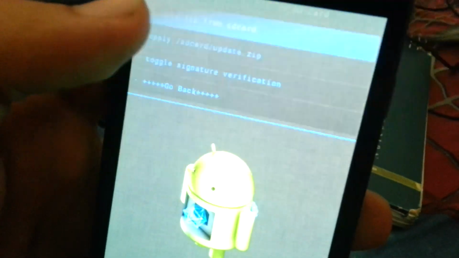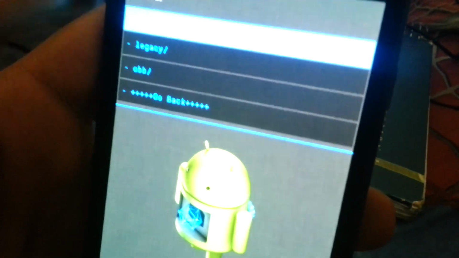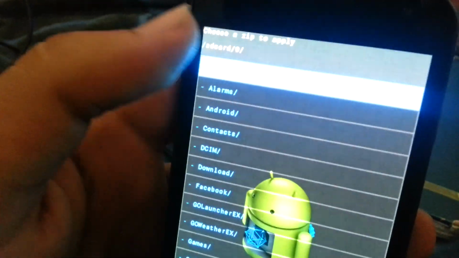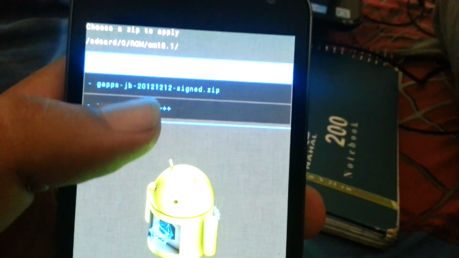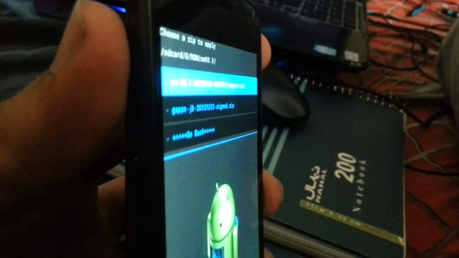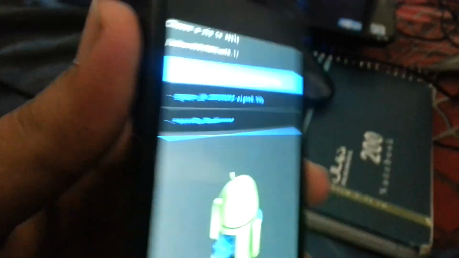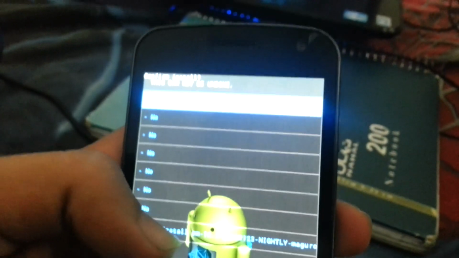So, choose zip from SD card. You have to press this zero thing, the first one, then you have to go to the directory where you have your ROMs inside the ROM folder. Then CM10.1, and I'm not quite sure if you can read it, but it is named CM10.1, the latest build. CM10.1 flashing. Yep, it is flashing right now. Very good.